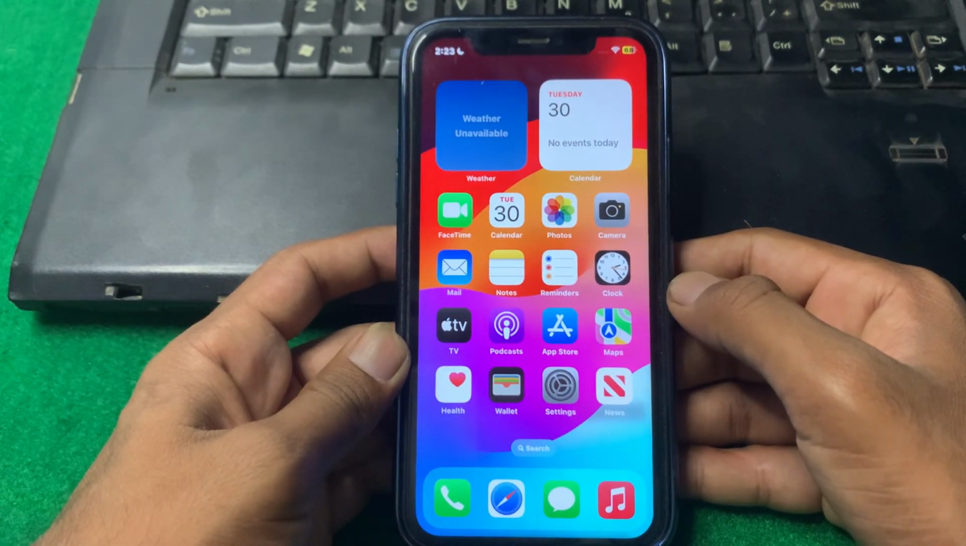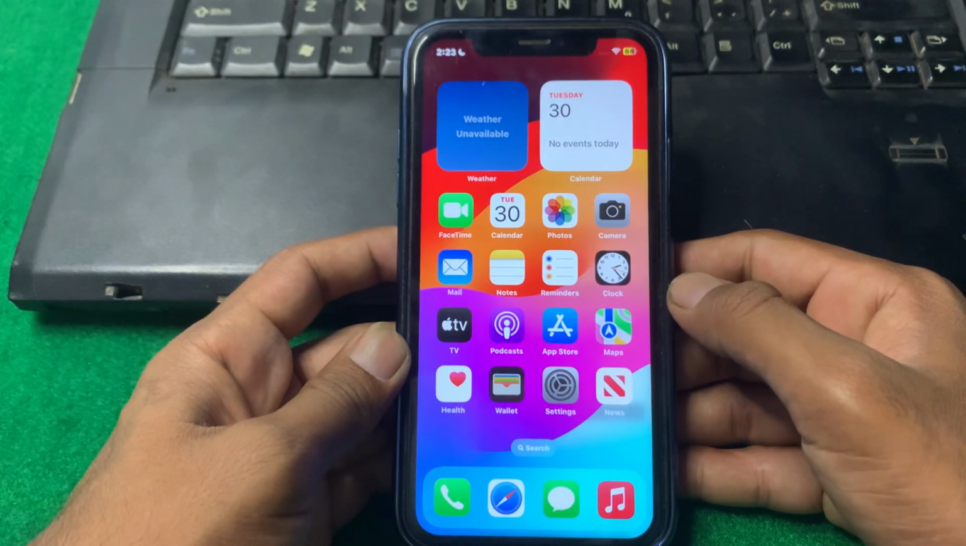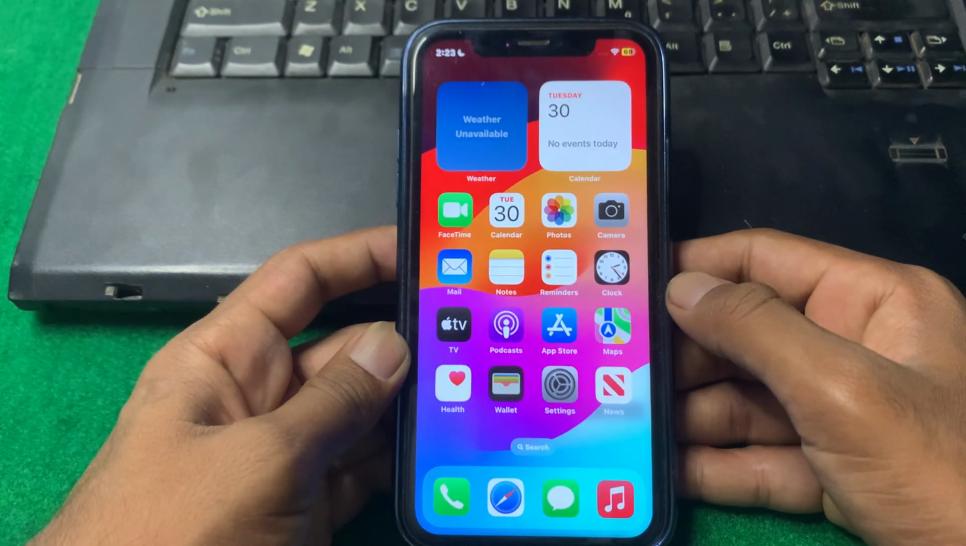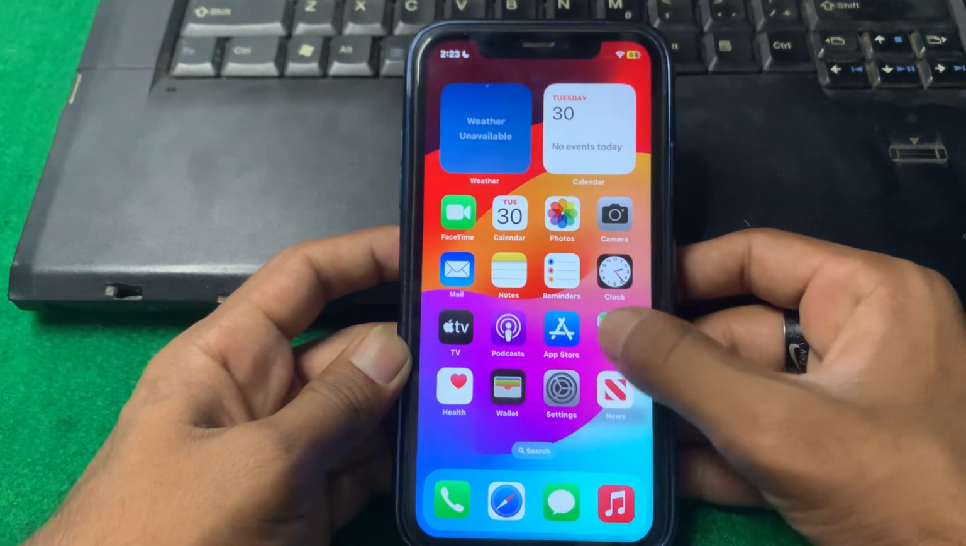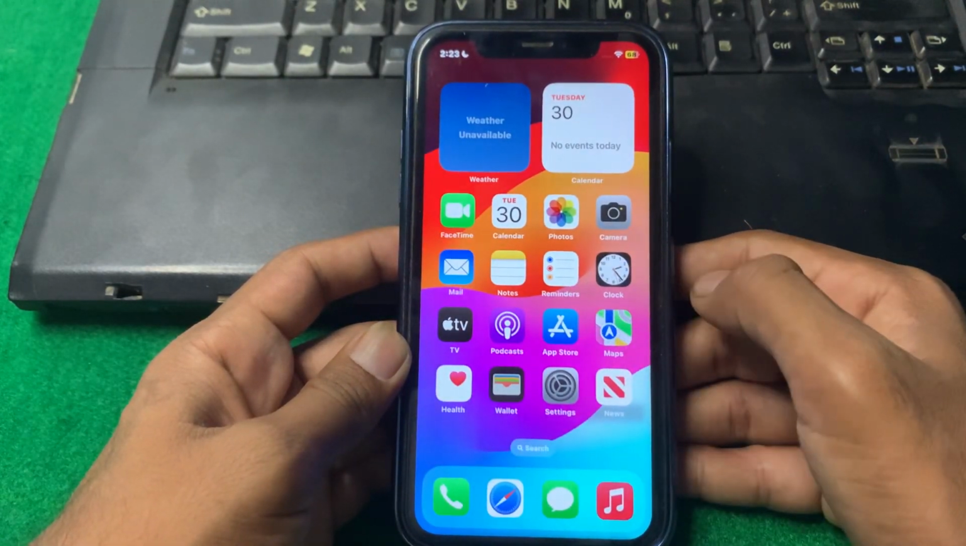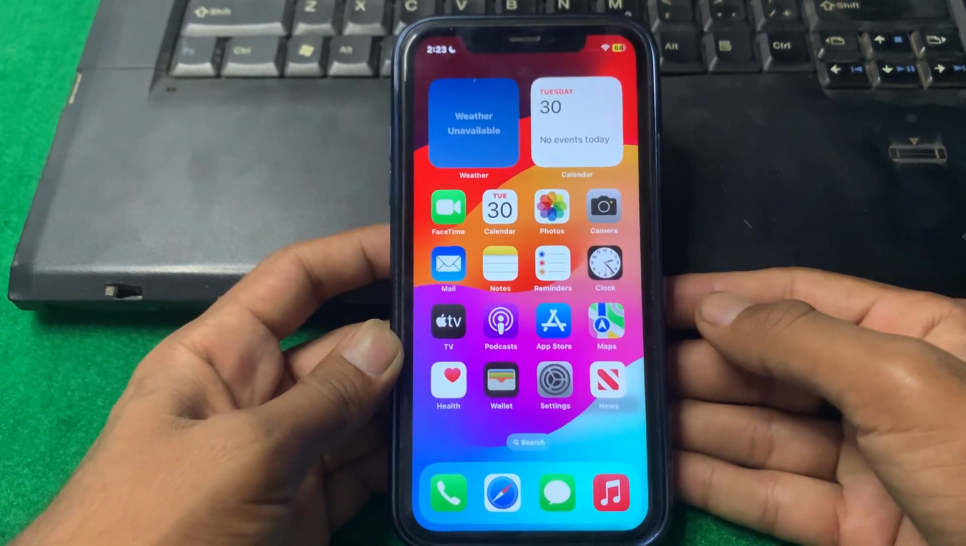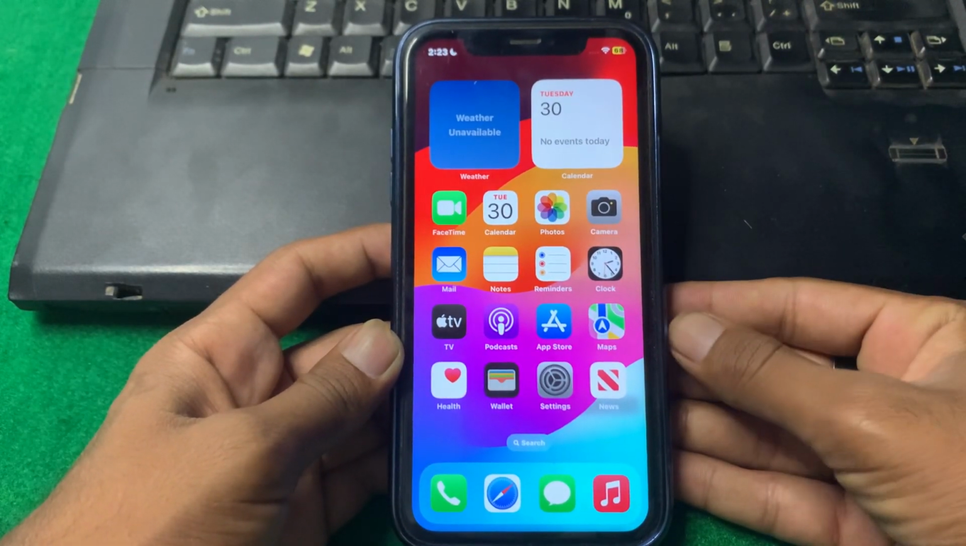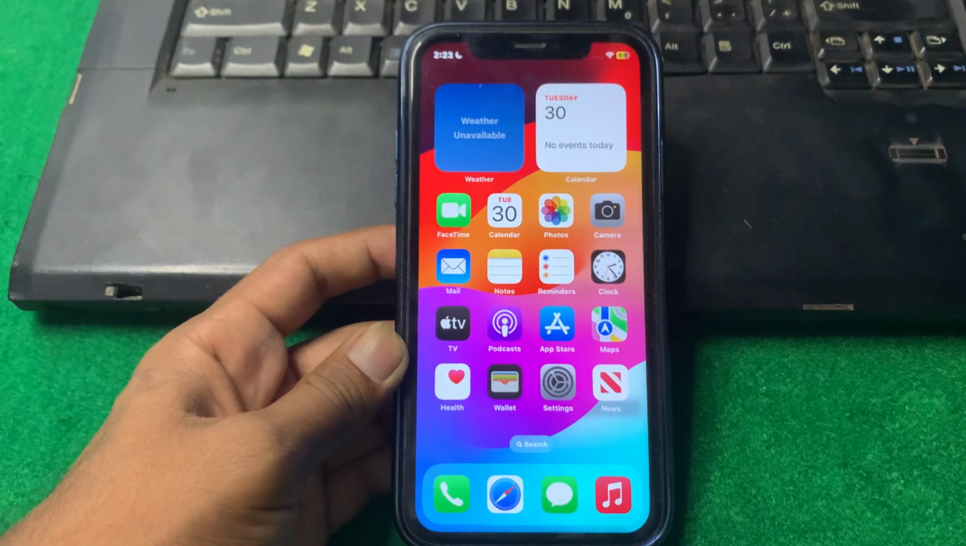So guys, in this video I'm going to show you how you can fix the low sound issue on calls in iPhone. If you are facing this problem while calling and you don't know how to fix it, in this video I'm going to show you how you can fix it. So guys, let's start our video without wasting any time.